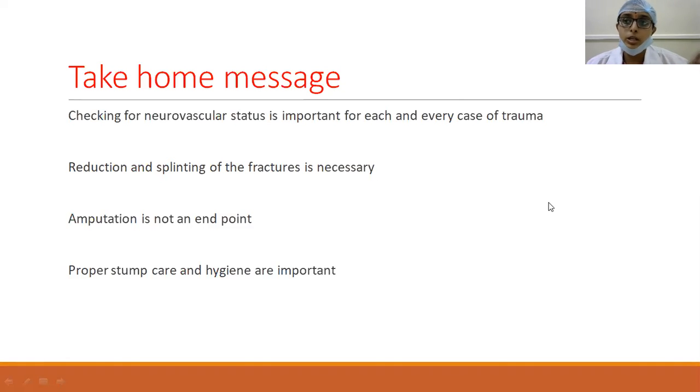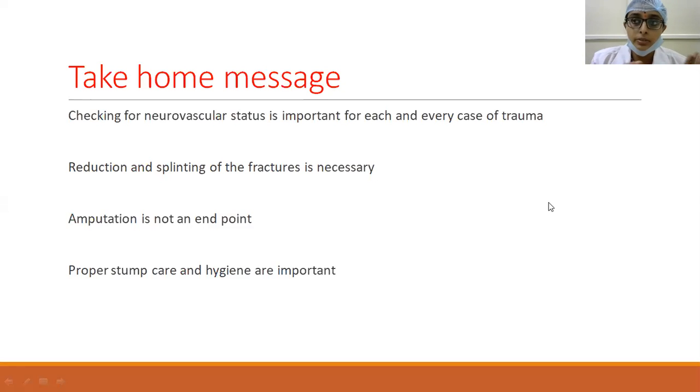And coming to more about the supracondylar fracture of the humerus, if a child presents with supracondylar fracture humerus, check for the pulses and check for the capillary refill. Then if they are present, it is okay. Otherwise you have to reduce the fracture and then check for the pulses and the peripheral capillary refill. If pulses return, happy. If the pulses do not return, check for the capillary refill.